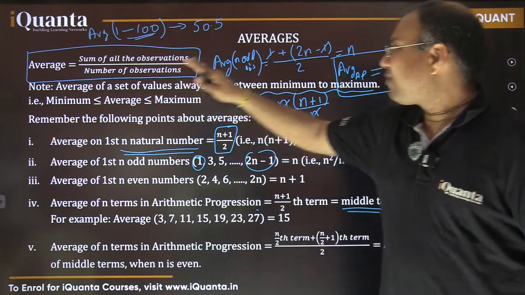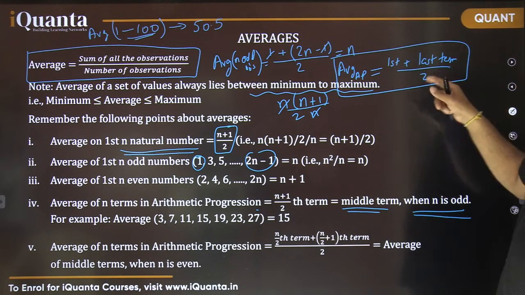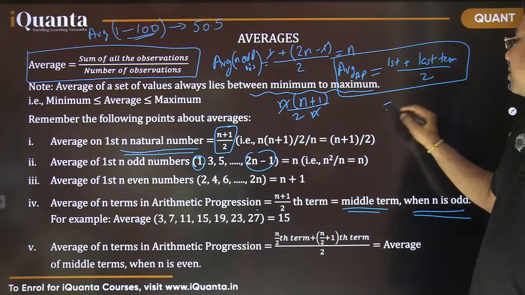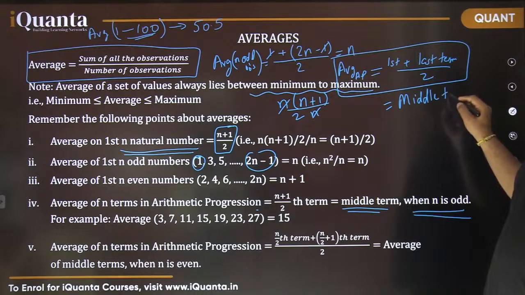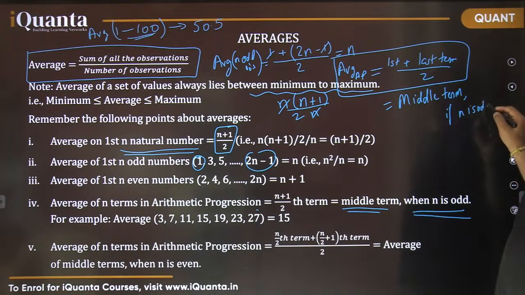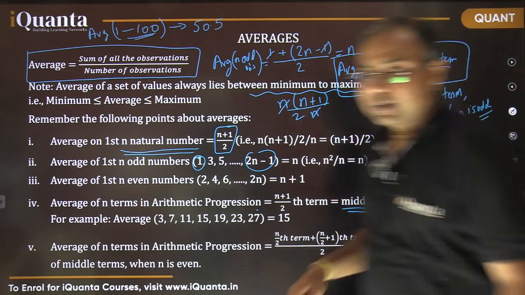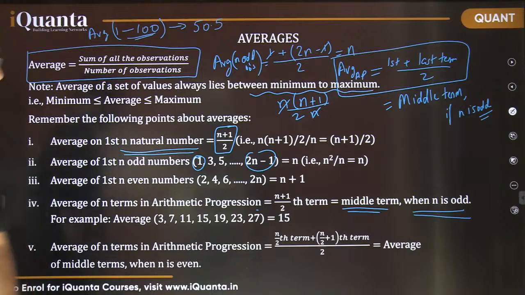Now specifically when I'm talking about AP, the average of an AP is first term plus last term by 2, or it would be the middle term if the number of terms is odd, if n is odd. Fine. Yes, this is how to calculate average. These parts are covered here already.